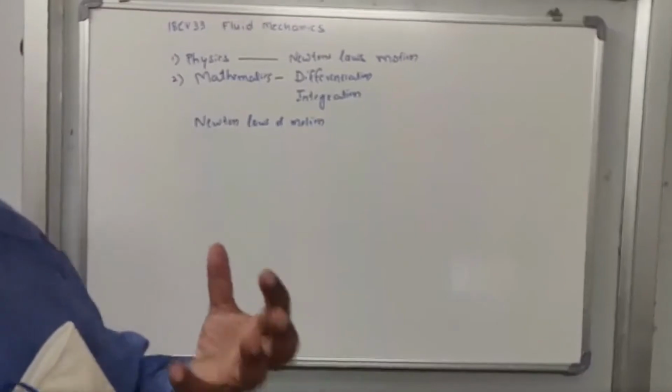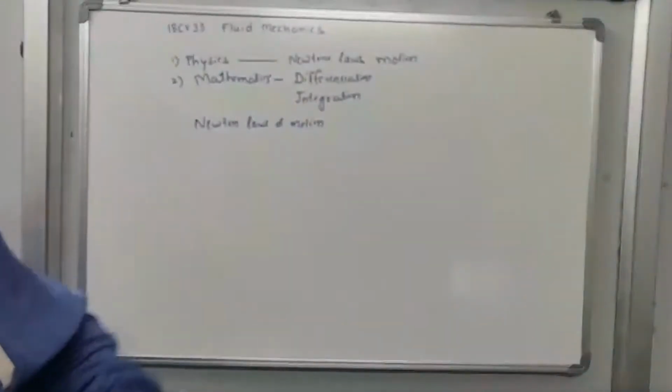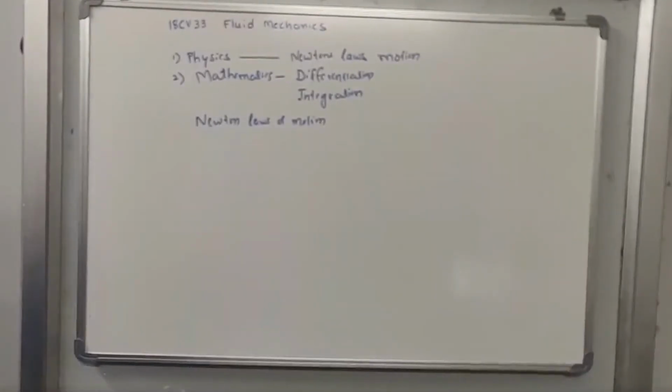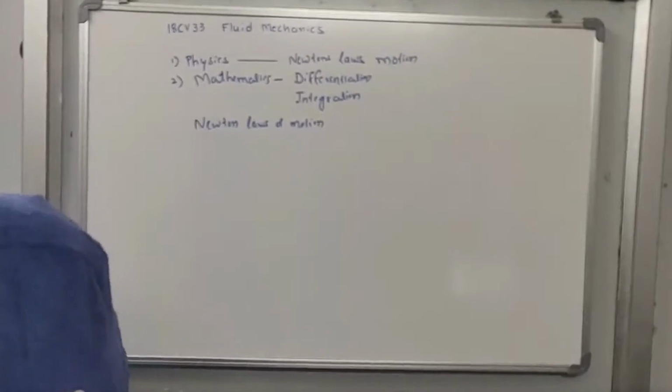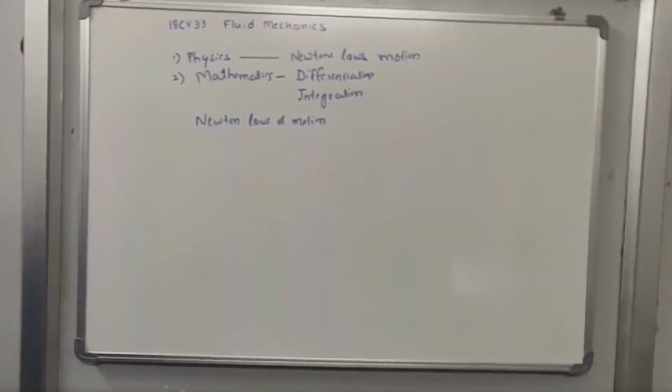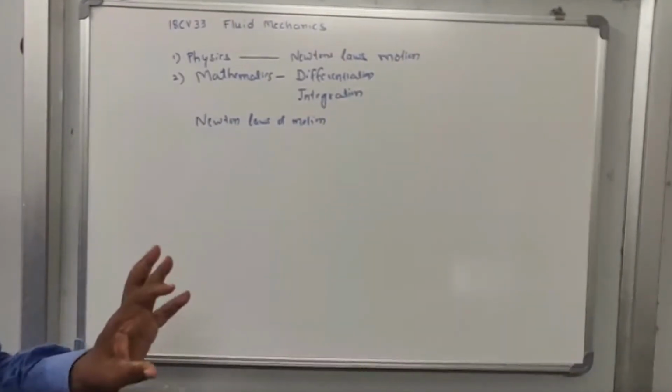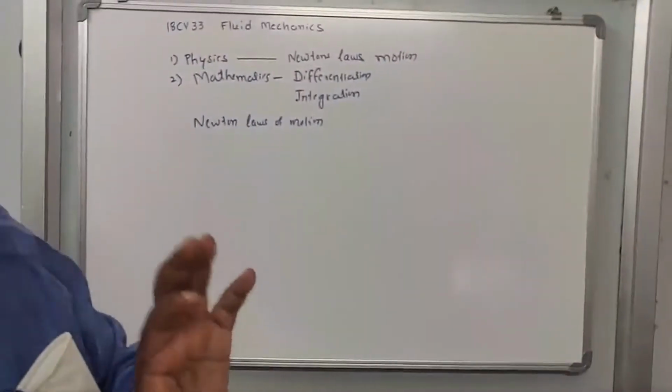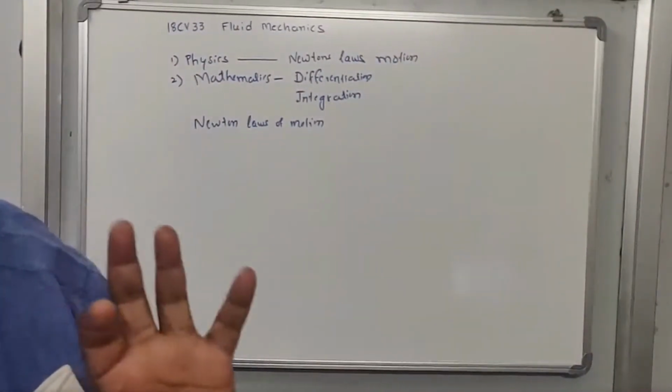So whatever you studied in physics and mathematics, we are now applying to physical problems to get solutions. The physical problems may be of civil engineering, mechanical engineering, electrical engineering, electronics engineering, whatever the system may be. But these are the basic things. So in Newton's laws of motion, there are three laws. What is the first law?